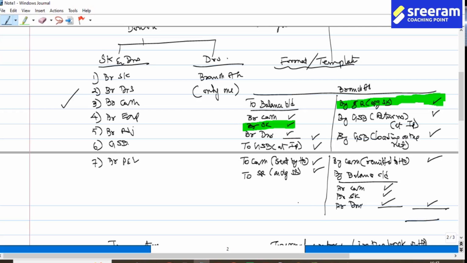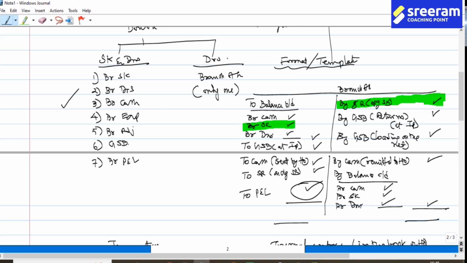If you total up, the balancing figure is going to be the profit and loss account. Is that right? So a basic introduction for dependent branches is over. Correct?